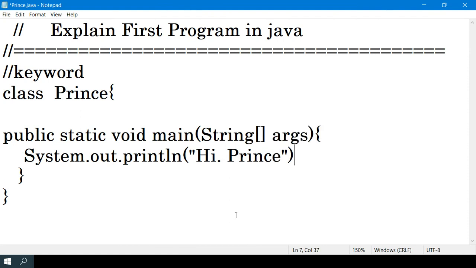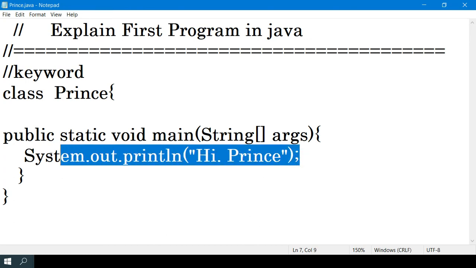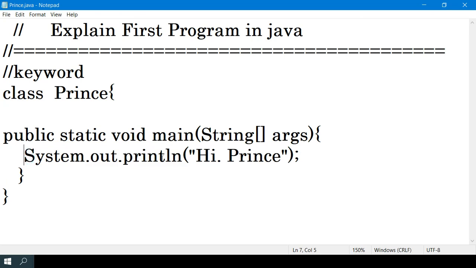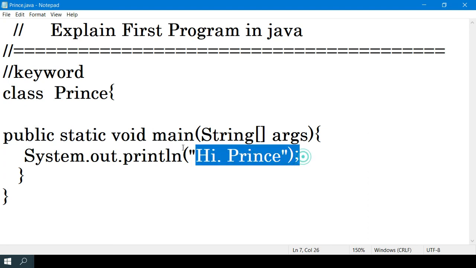If you want to display anything on your screen, you write System.out.println hi prince. You can write it once, twice, or ten times, it's your wish.